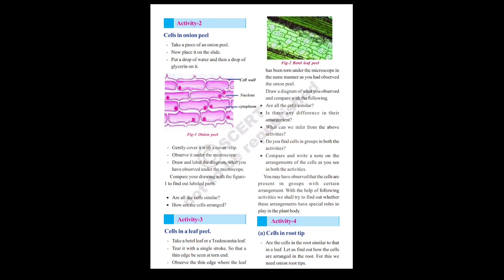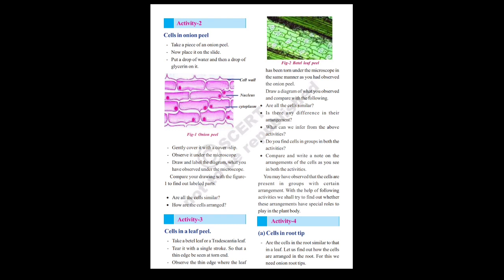Second step, we have to place it on a slide. We all know that a slide is a glass part which is used in laboratories to observe some minute parts under microscopes. We have to place it on a glass slide. Third step, put a drop of water and then a drop of glycerin on it. In the fourth step, we have to cover this with a cover slip. And finally we have to observe the slide under the microscope.